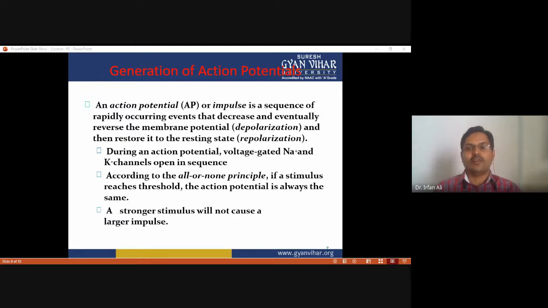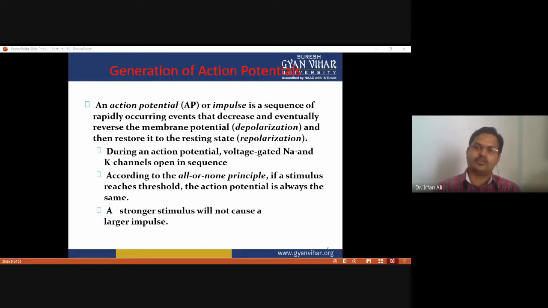So what happens in this process? This is a very important phase. We need to understand how the action potential is generated.